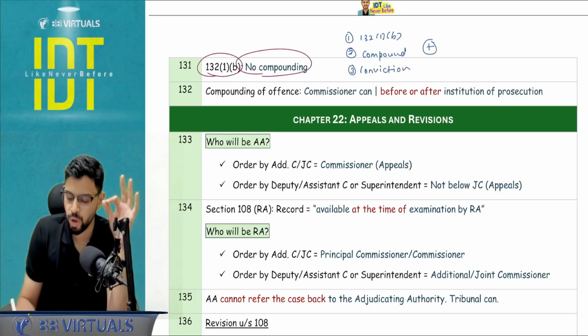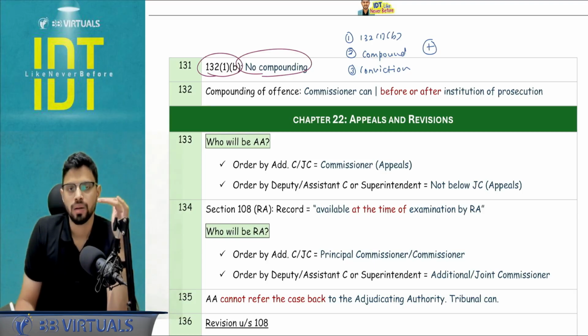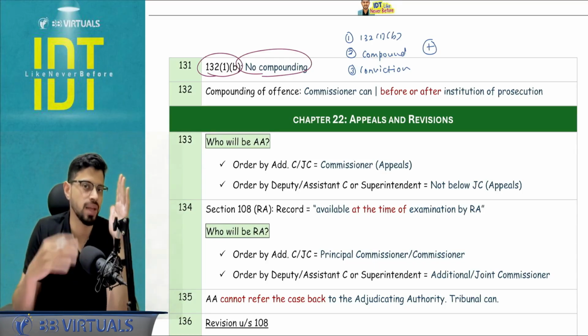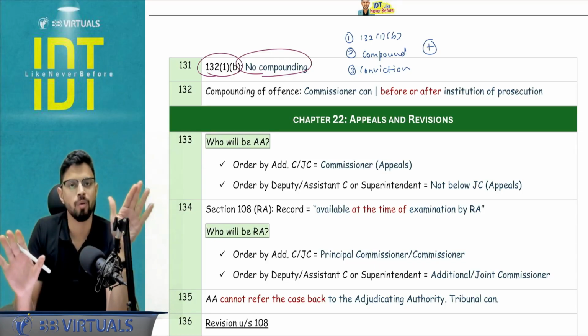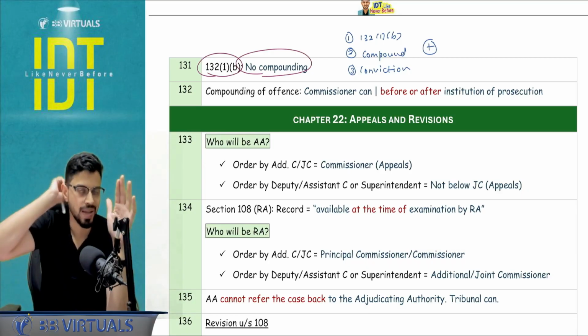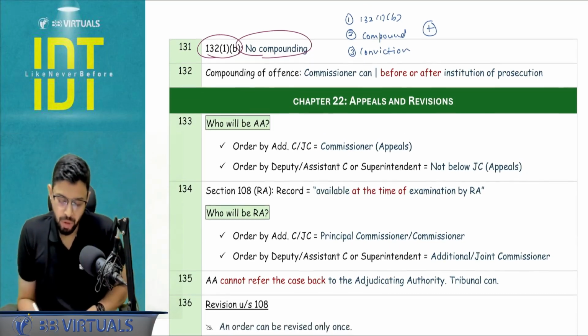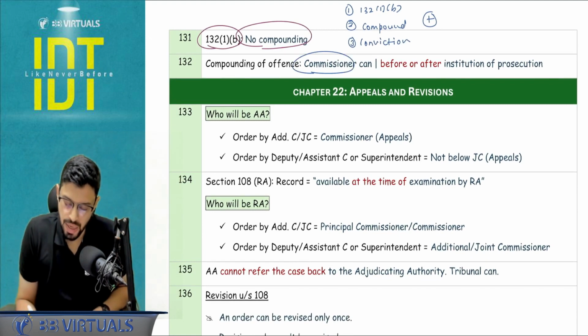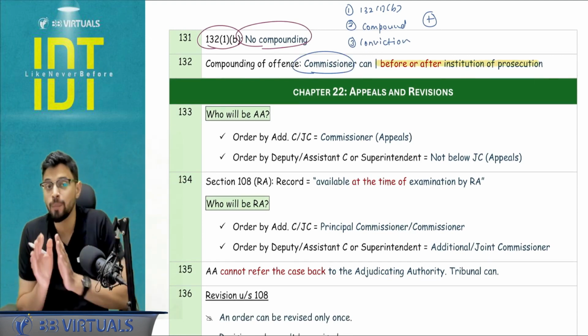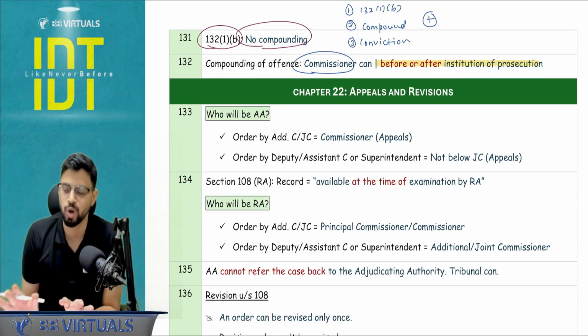Apart from that, one more point to be noted: compounding in GST law does not impact the status of offense proceedings and whatever prosecution proceedings are happening under some other law. Under GST law, it will be compounded. But let's say the case is going on under FEMA as well, no impact. Compounding of offense: the commissioner has the authority and it can be done before or after institution of the prosecution proceedings, but the conviction order should not be there yet.